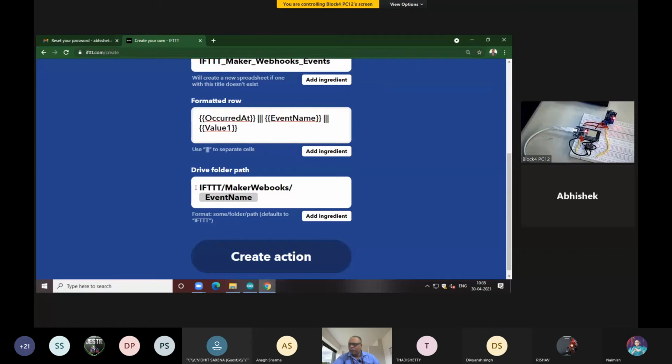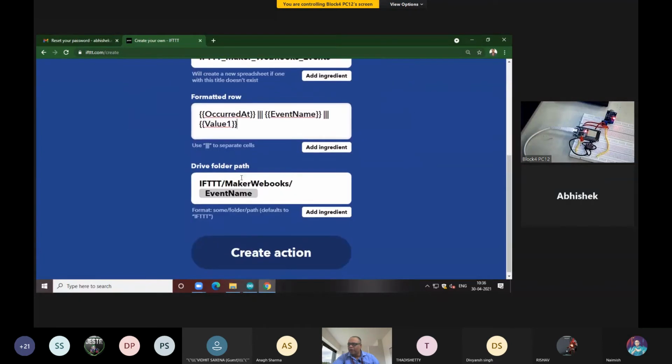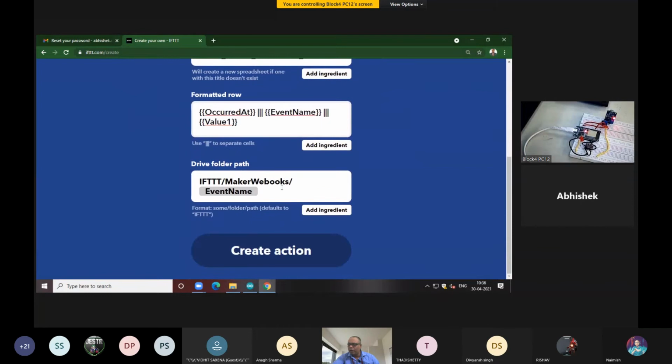So here a folder is created with the name IFTTT. Inside this folder, this maker webhook name is shown, and inside that webhooks, we have to give the name of your file. Okay, so the name of the file is this one. So it will automatically create inside your Google Drive.